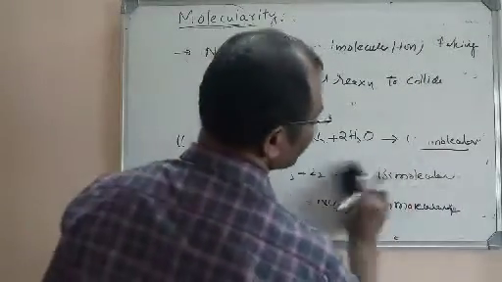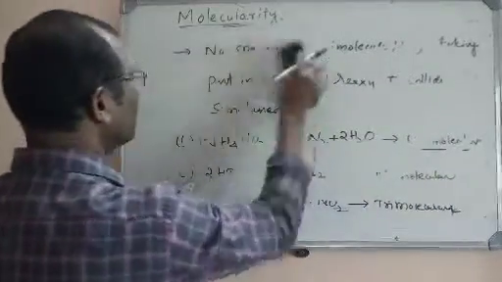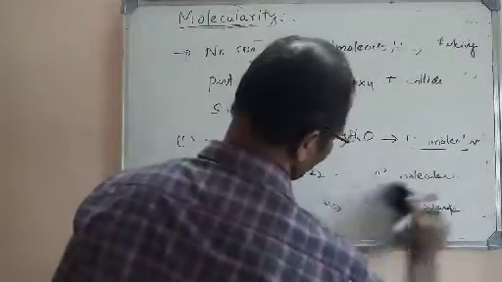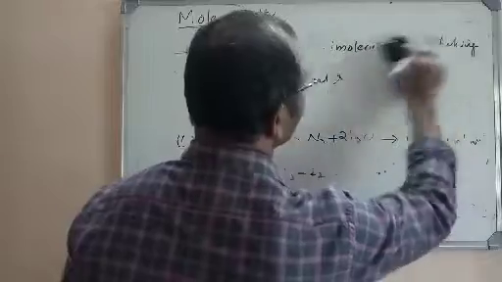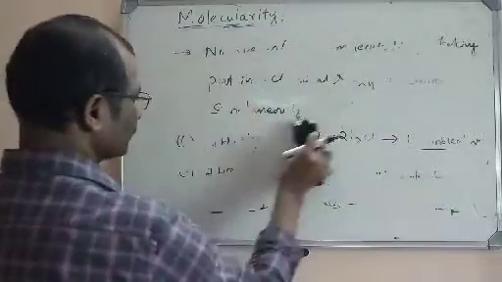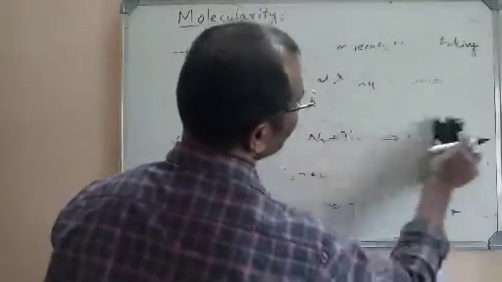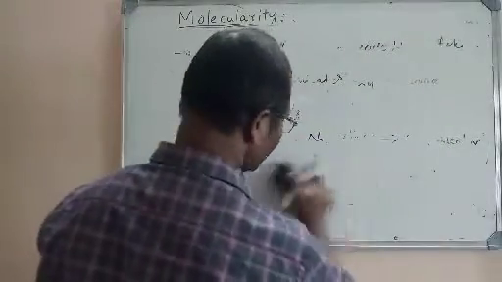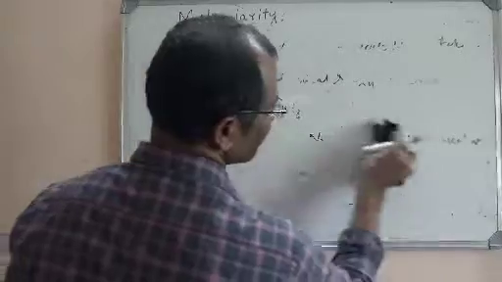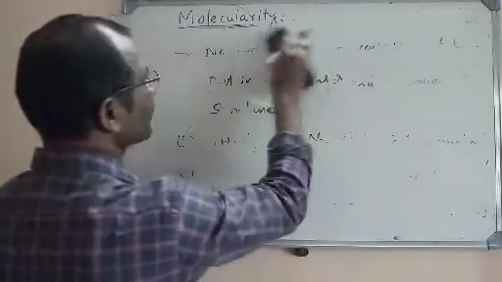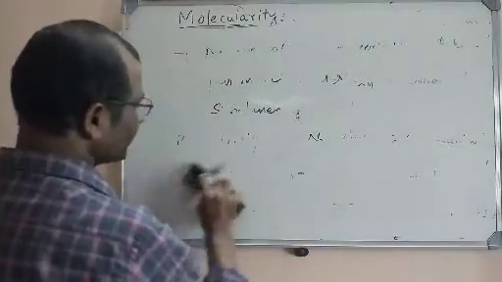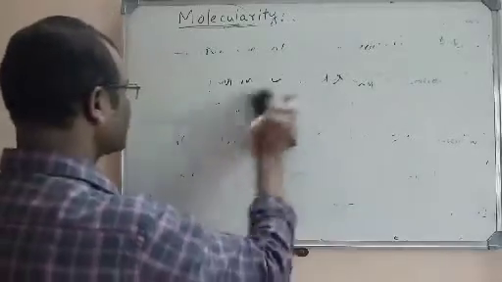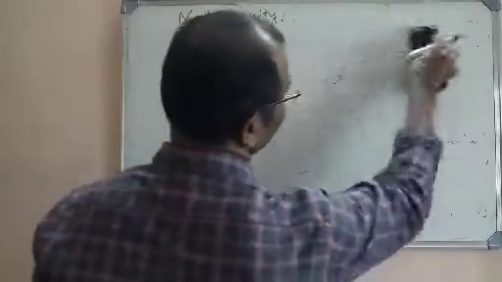It is a theoretically determined value. Molecularity is a theoretical value, unlike order. Order is an experimentally determined value, but molecularity is a purely theoretical value. Order can be 0, I told you, but molecularity is never 0 because at least there must be one molecule in the chemical reaction.